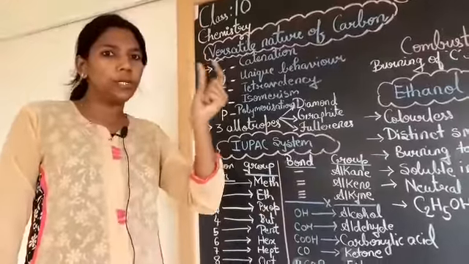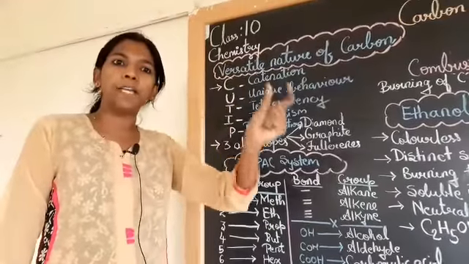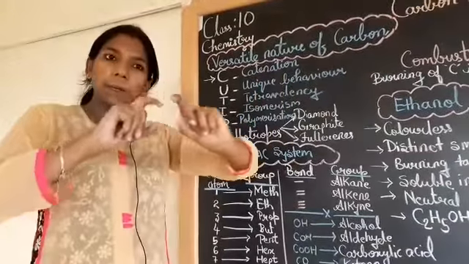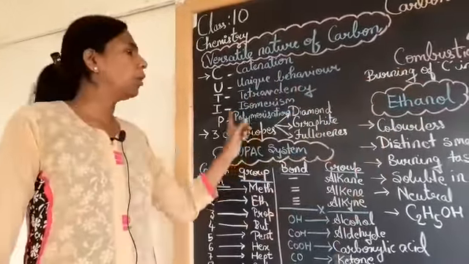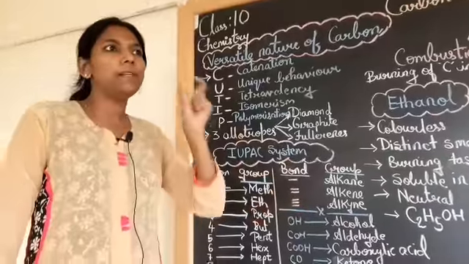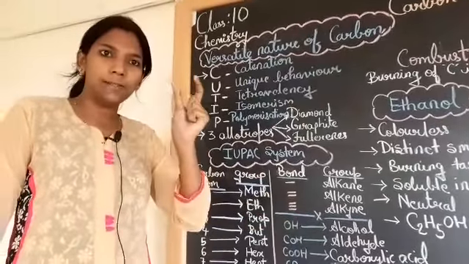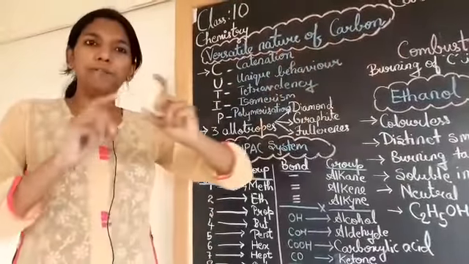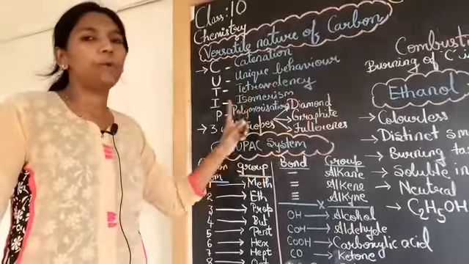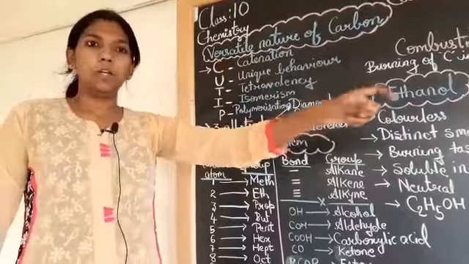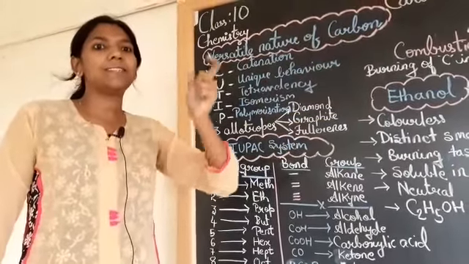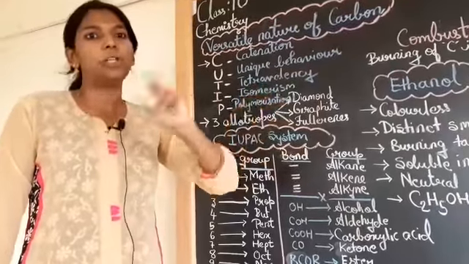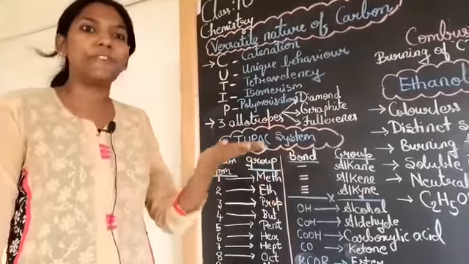When small units, that is monomers, combine with other monomers, they form a long polymer. For example, if a monomer combines and combines, it forms a long chain. It is going to form polythene. Ester combines to form polyester, which we use as fabric.